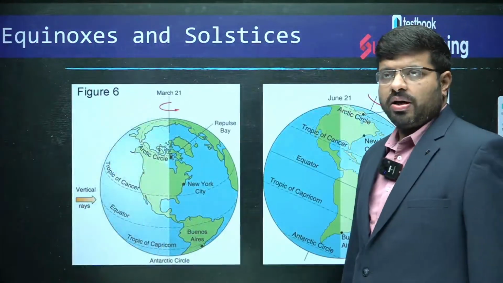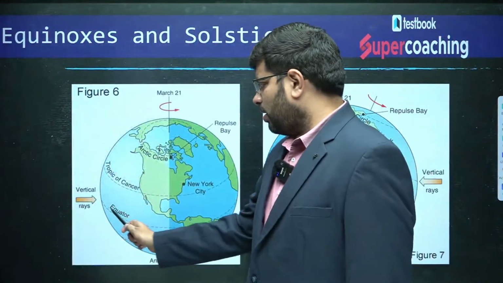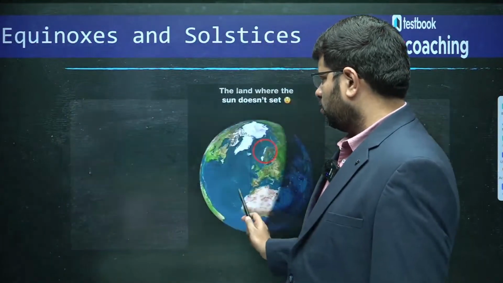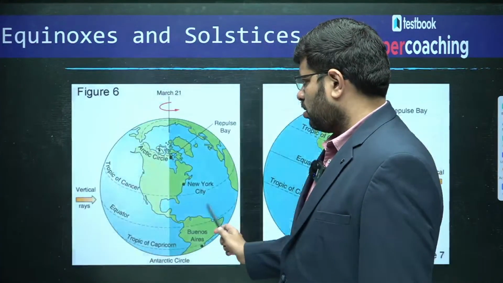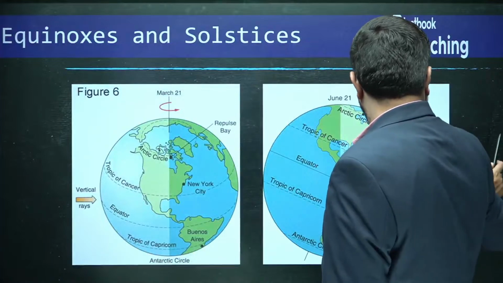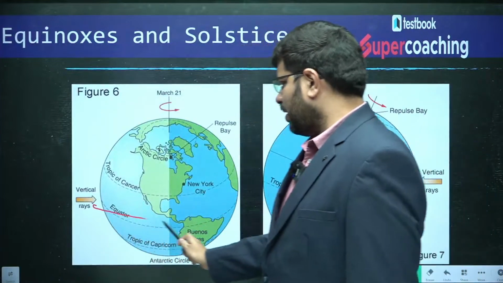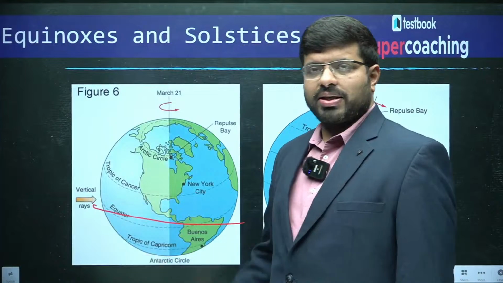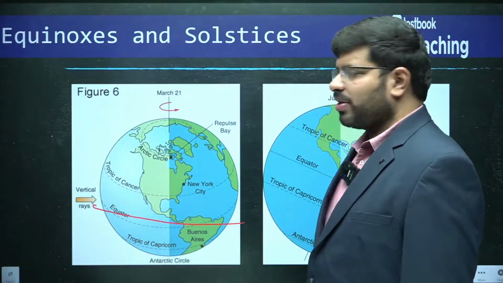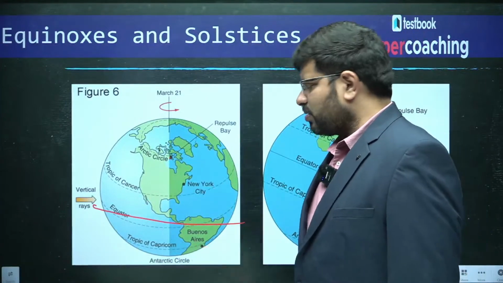March 21st, where are the vertical rays of the sun? At around the equator. The vertical rays of the sun are at the equator. That is what the picture says. What is the length of the day on this day? 12 hours of daylight, 12 hours of night.